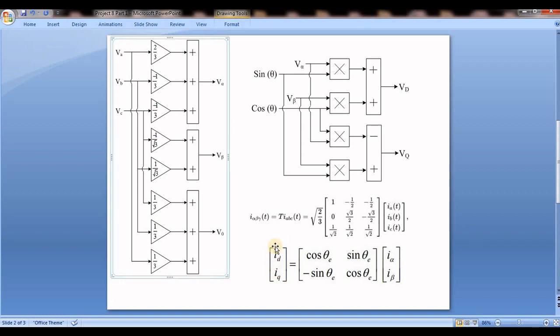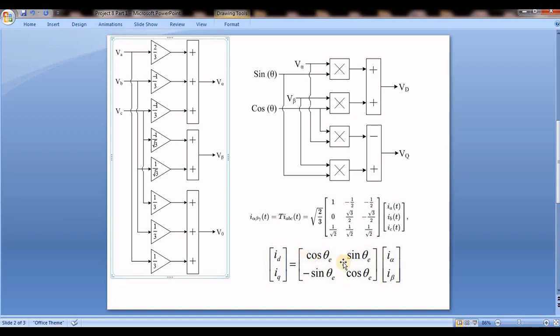These are constants, but those are waveforms. That is the reason we call it 3 phase to 2 phase. 3 phase to 2 phase means ABC to alpha beta only, because alpha beta are sinusoidal in nature, and DQ are DC components in nature.